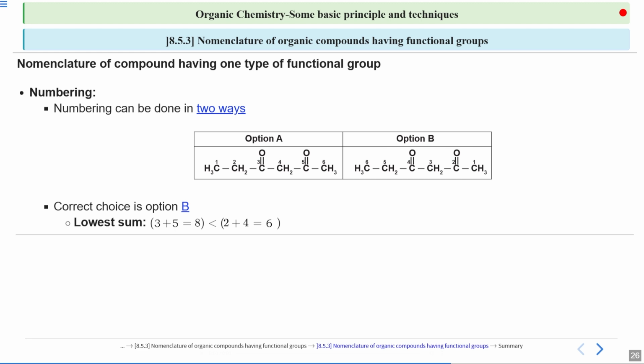So 5 plus 3, it gives you 8. Whereas if you see on to the right hand side, the option number B, the addition gives you 6. Therefore the correct numbering is according to the option B.